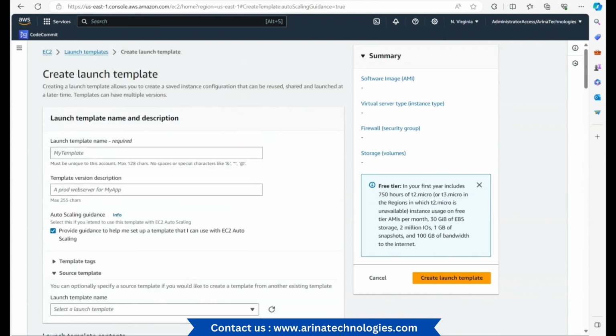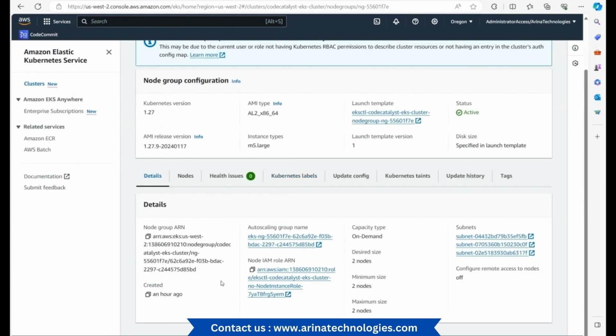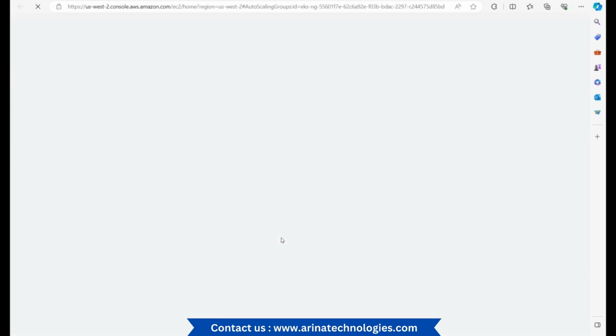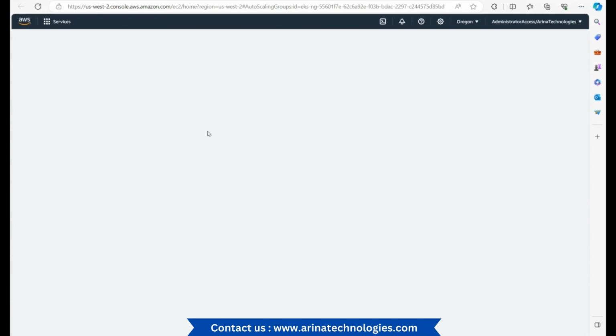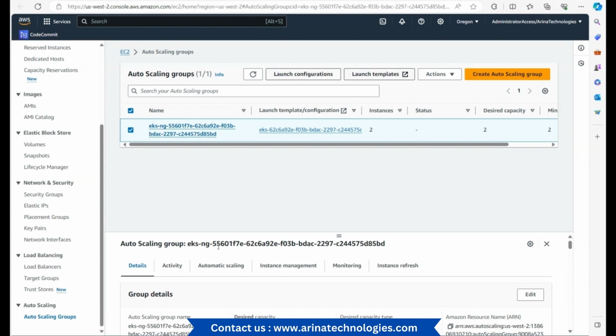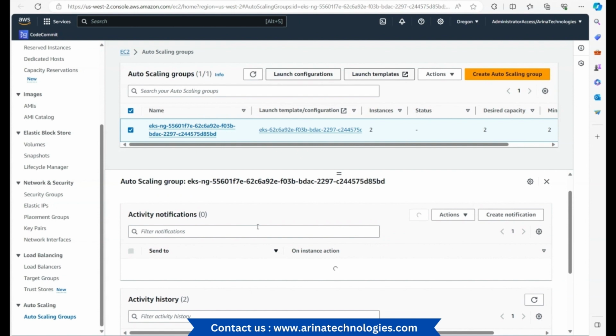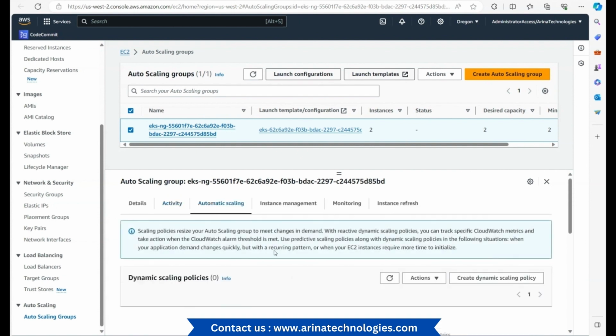But the whole point is, if you're using EC2, you would have to create a launch template and create the required alarms, so that when a particular instance goes above a certain threshold, it will be able to scale up to a certain max number of instances that you provide. This is where you provide all these settings as part of the auto scaling group. Let me show you this setting here for Kubernetes. It's going to be similar, not any different. Over here I have a VM and I choose the activity, and this is where I choose automatic scaling.